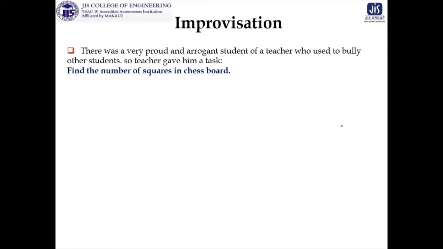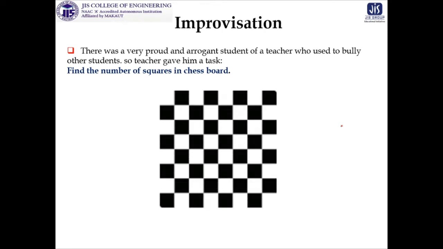So all of you are aware of the chessboard. The problem is to find out the number of squares in this. So let us try it. This is one, this is another, this is another, this is another. In this way, if we proceed, then I will see that 1, 2, 3, 4, 5, 6, 7, 8 squares are there. Similarly, there are 8 squares in the next row, 1, 2, 3, 4, 5, 6, 7, 8.